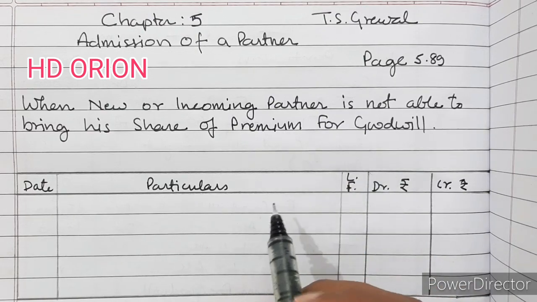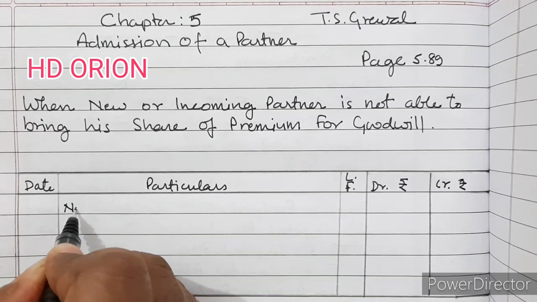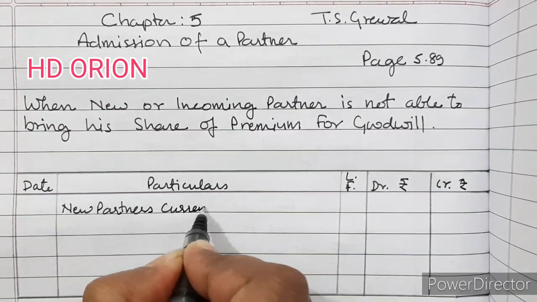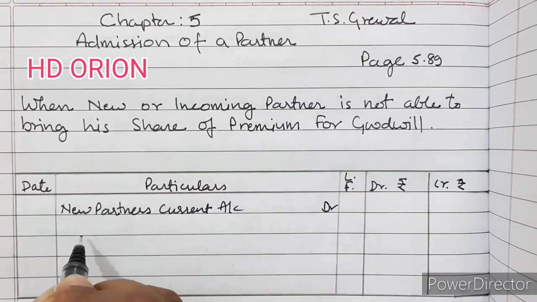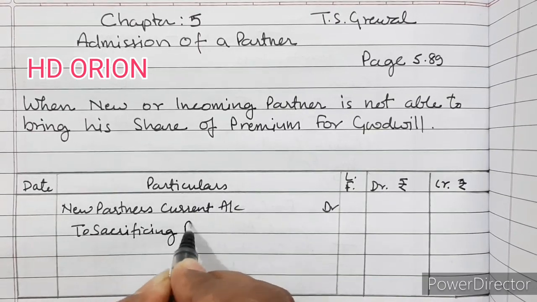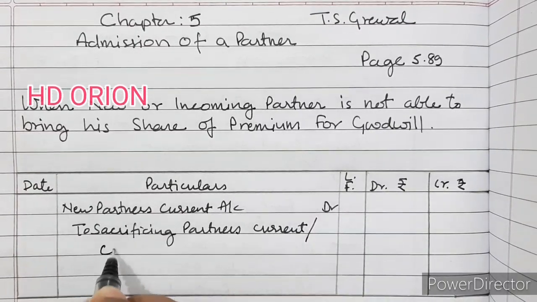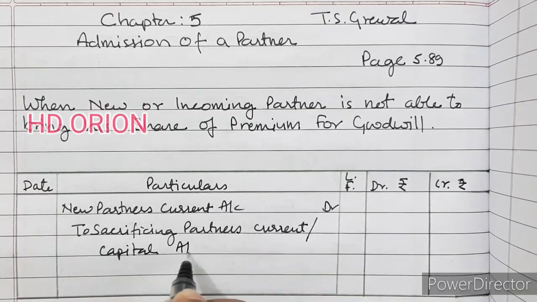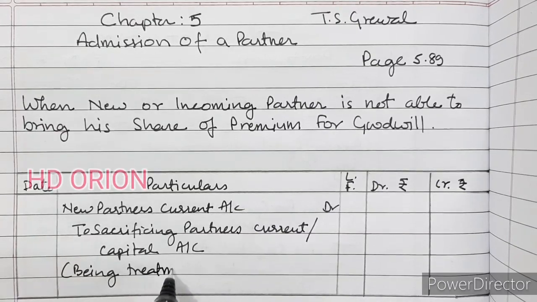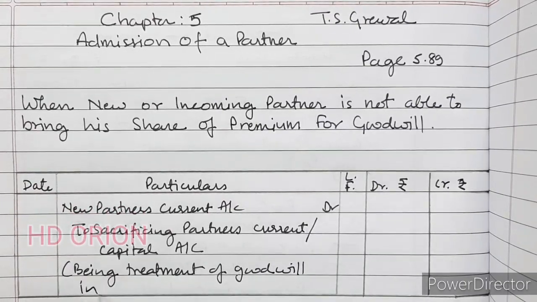In that case, the journal entry we have to pass is: new partner's capital or current account debited, to sacrificing partners' current account or capital account, as the case may be, being treatment of goodwill in sacrificing ratio.